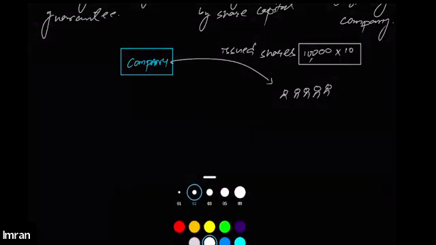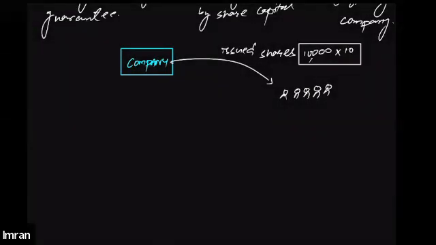And now let's suppose one of the persons has bought 1,000 shares of this company out of 10,000 shares.